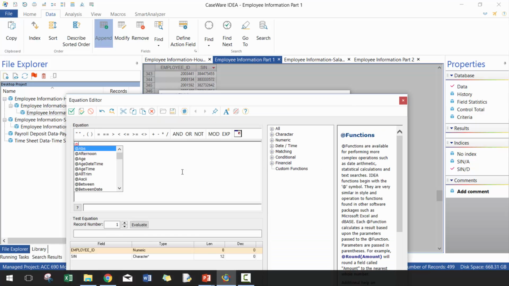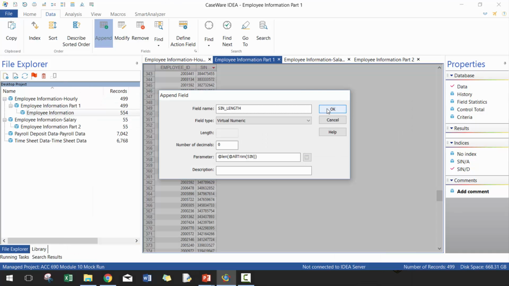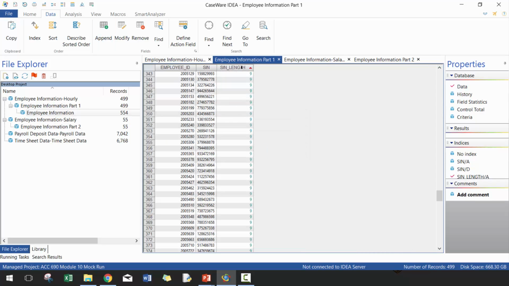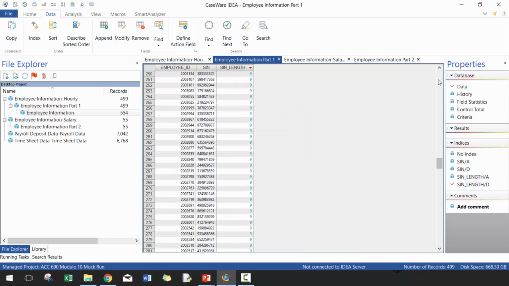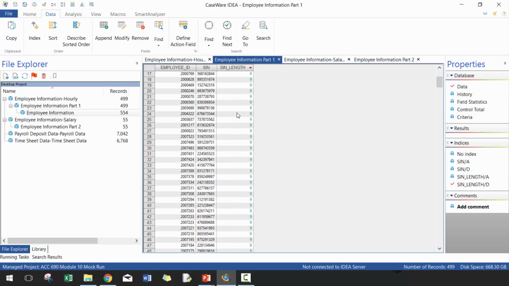And I'm going to go length, all trim of this SIN number. We'll take a look here to see whether or not all the lengths look correct, and it looks good to me. Oh, sorry, that's actually the wrong table.